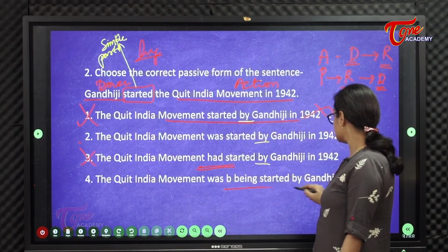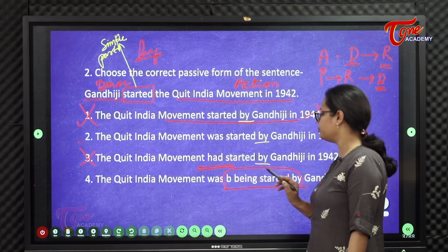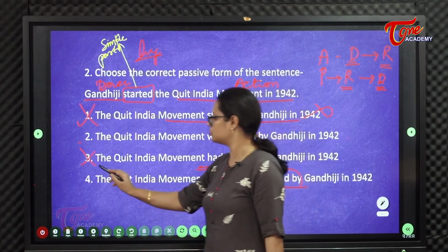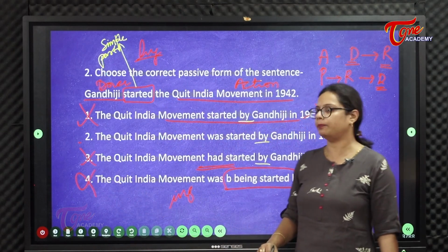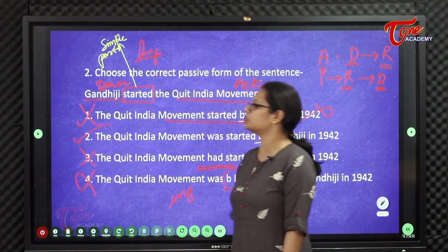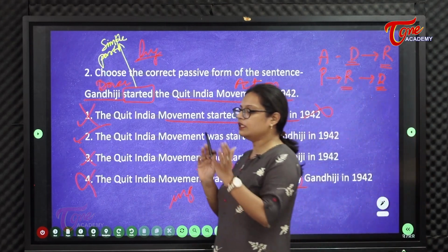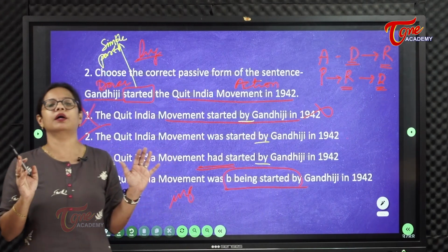Now, the Quit India movement was started by Gandhiji in 1942, or the Quit India movement was being started. Being started annappudu what is the issue there? ing form, past continuous form ochindi. So past continuous form also is not applicable. So obviously answer vachesi the Quit India movement was started by Gandhiji. Active nunchi passive ki marchinappudu tense maradu.